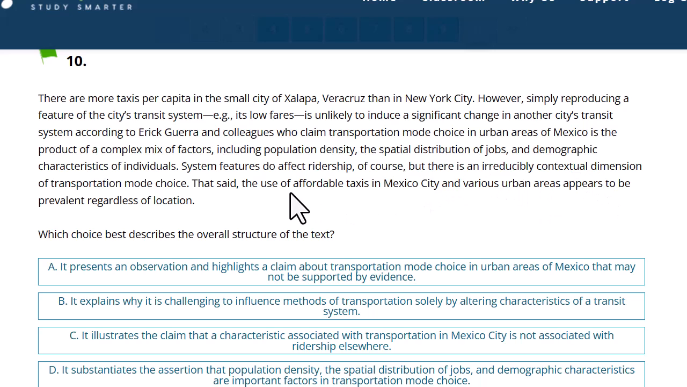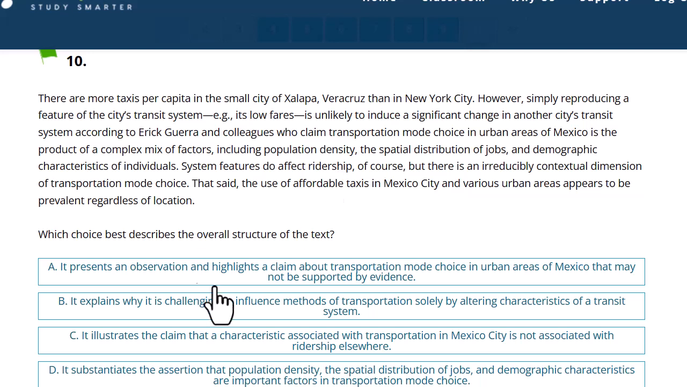So wait a second, this line says, okay, despite this claim that each city has its own unique characteristics and that can't easily be reproduced, the last sentence says that affordable taxis are everywhere in Mexico. Mexico City, other urban areas. That kind of goes against the main claim here. So what's the function of the overall structure? To kind of contest the main claim, I think, or show examples that go against the main claim.